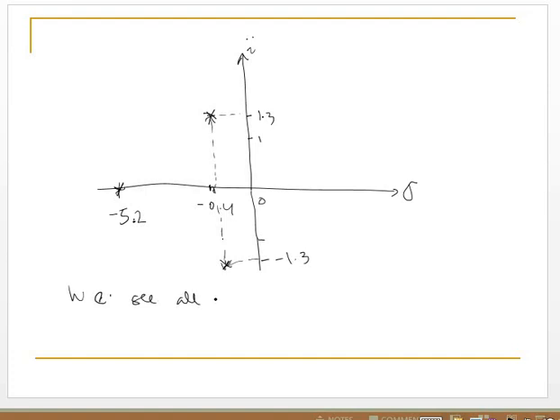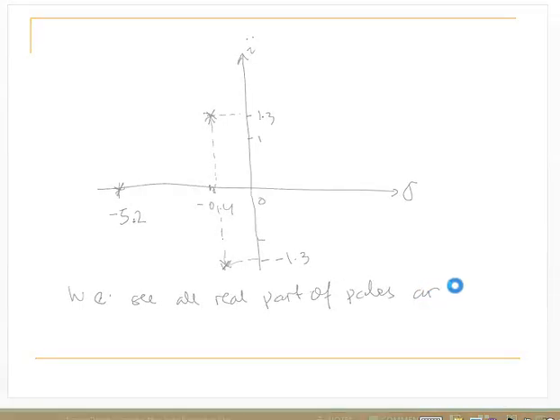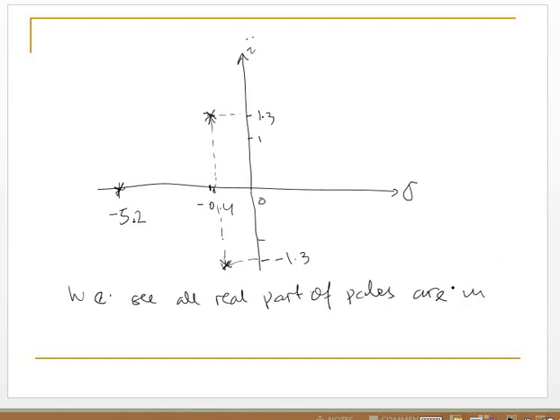Then we see all real parts of the poles are in the left half of the S-plane. Therefore, the system is stable. Yes, one example: the system is stable.